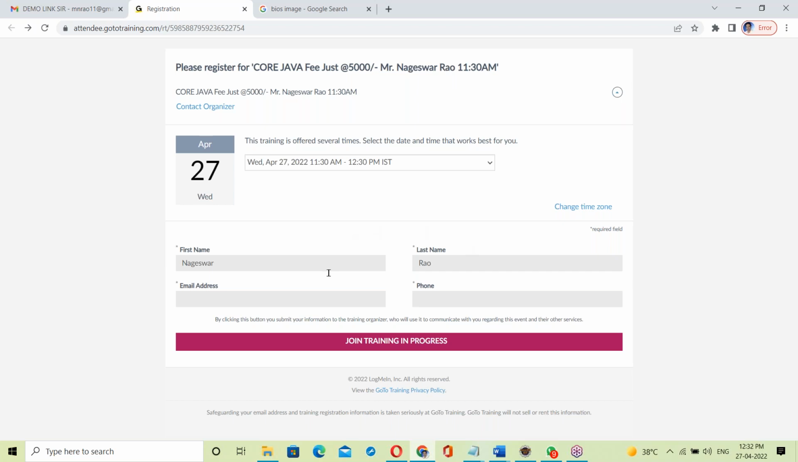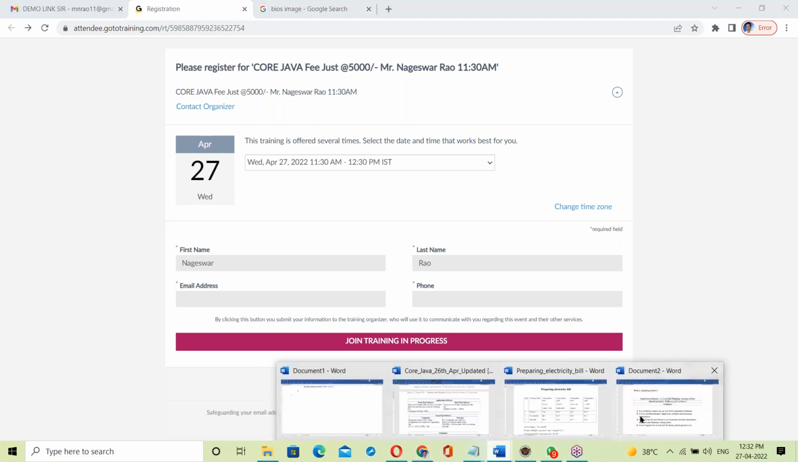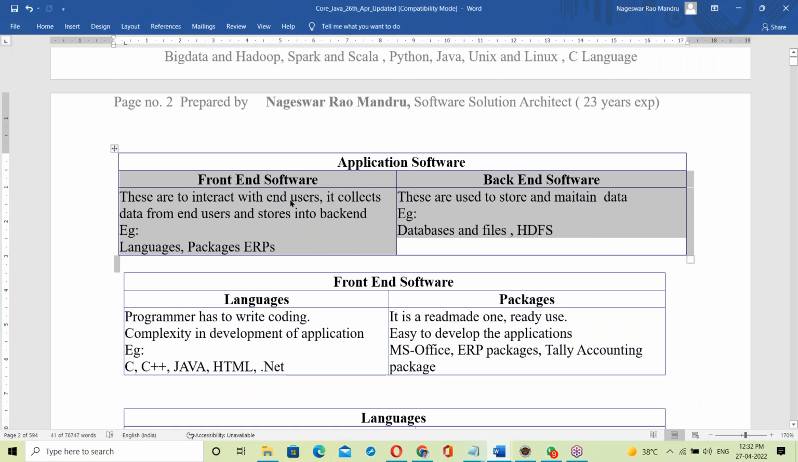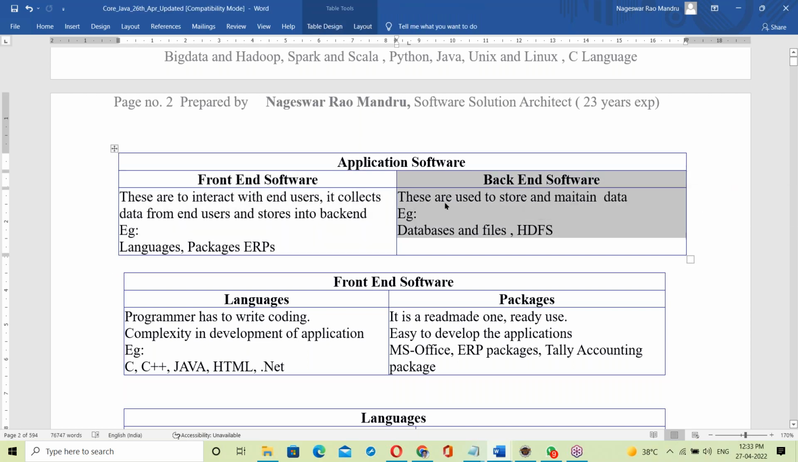The backend is to store and maintain data. Tomorrow or the day after tomorrow, Durgasoft can get your information because the data is being maintained. So the front end interacts with end users, collects data from them, and stores it in the backend. The backend stores and maintains data, for example databases and files.